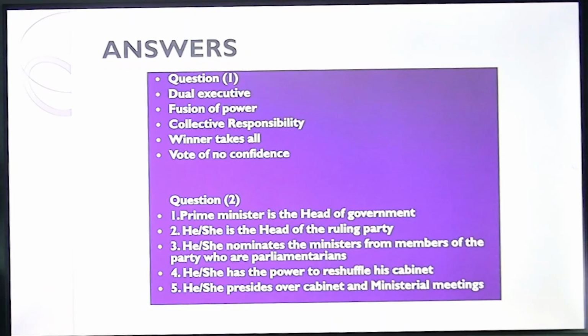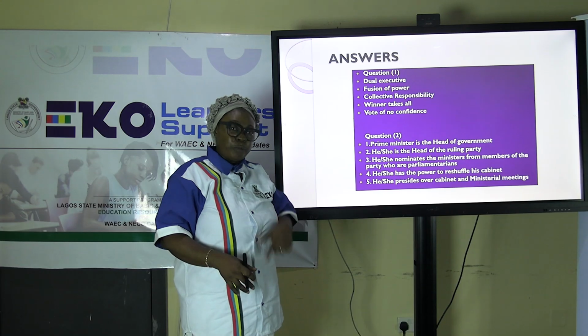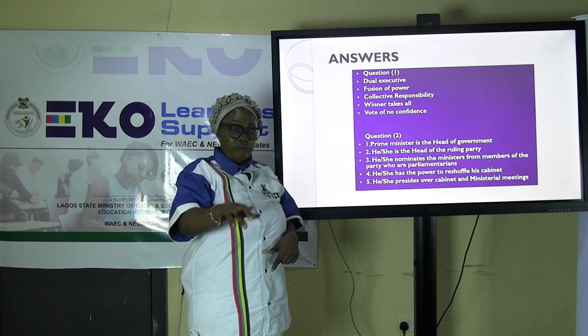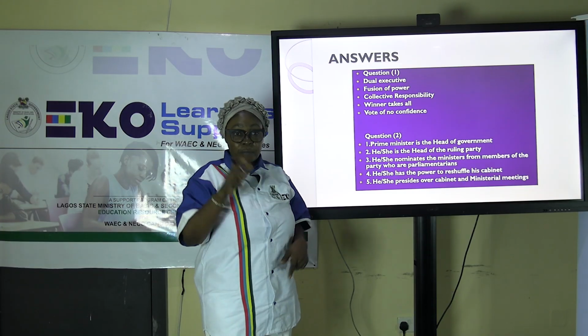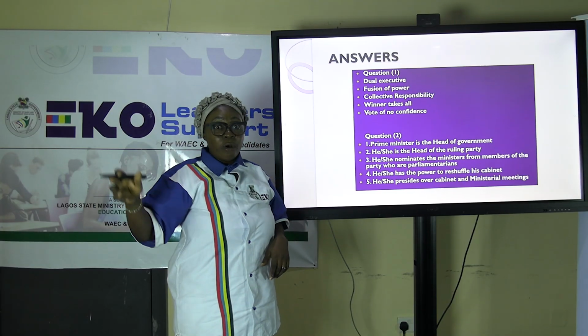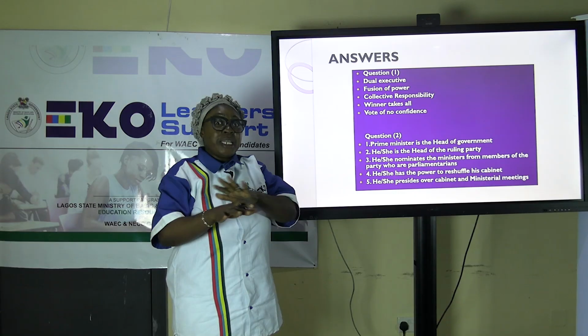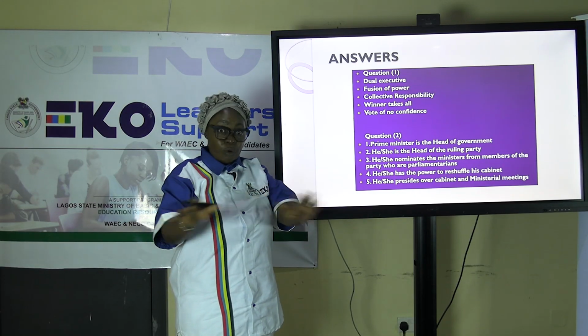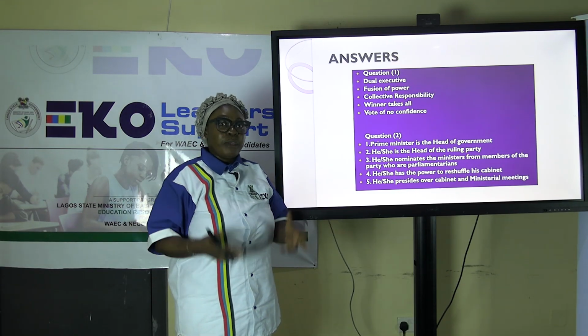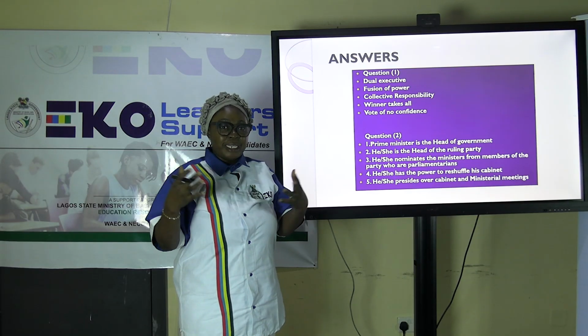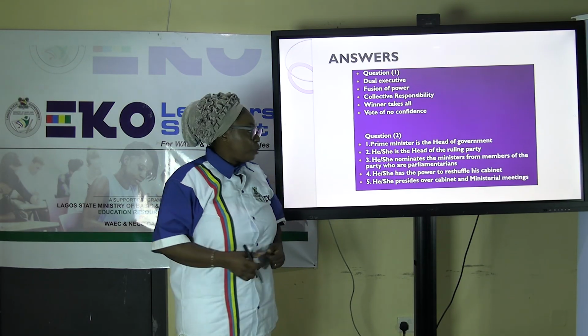And 3, he or she nominates the ministers from the members of the party who are parliamentarians. That is, among his own people in the legislature, he or she will choose those who will work with him or for him, not like we have in presidential, where ministers can be chosen from another political party. And some of them may not be political elite at all, but they can be chosen because of their knowledge and experience in their professions.